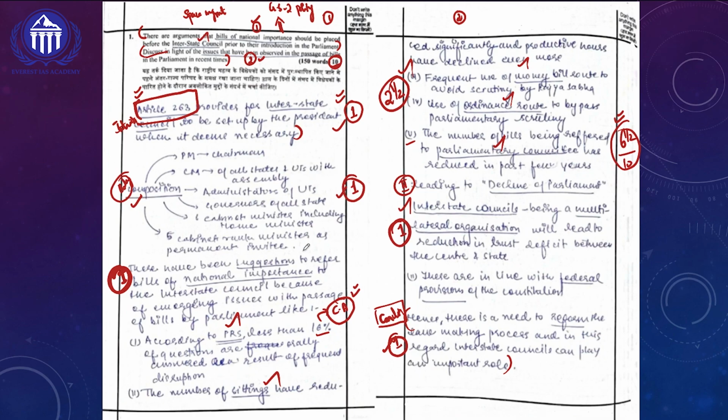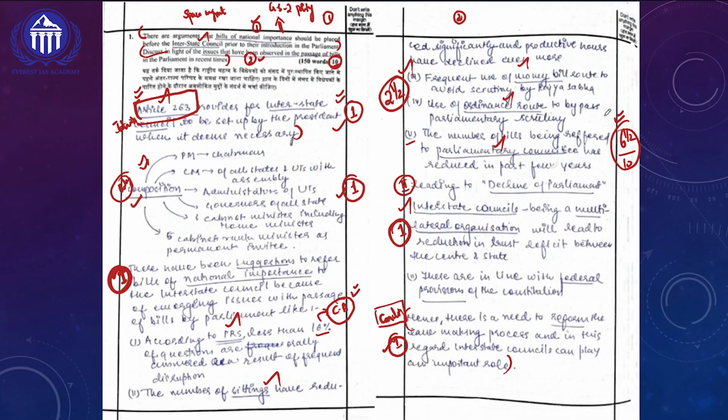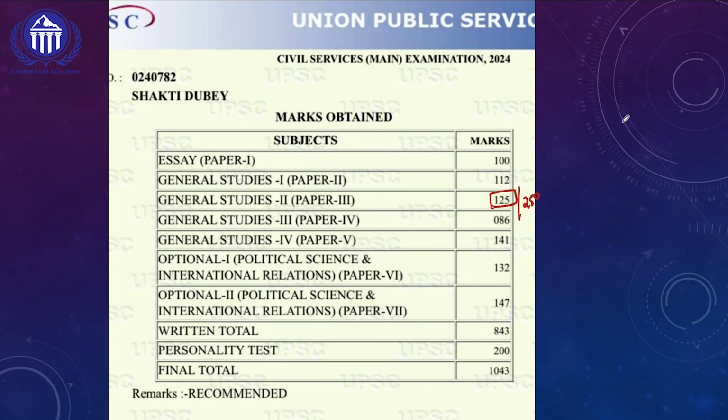Not only that, she is trying to underline the keywords, she is quoting the articles, and she is trying to give background of whatever is being asked in the question, and she is trying to link it with current affairs with proper usage of data in her answer. These are some of the important learnings which we should learn from this All India Rank 1 Shakti Dubey. If you look at her GS paper 2 marks also, she got almost 125 out of 250. And for each and every question, on average she got around 6.5 to 7 marks. So if you look at this particular question also, she got 6.5 marks in our evaluation.